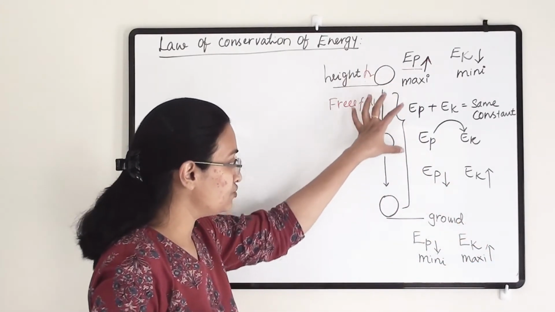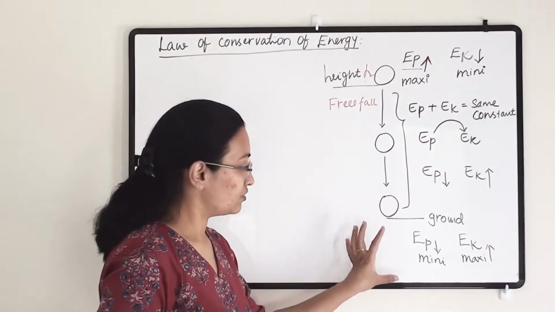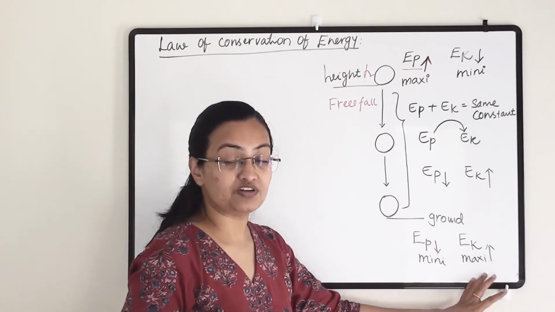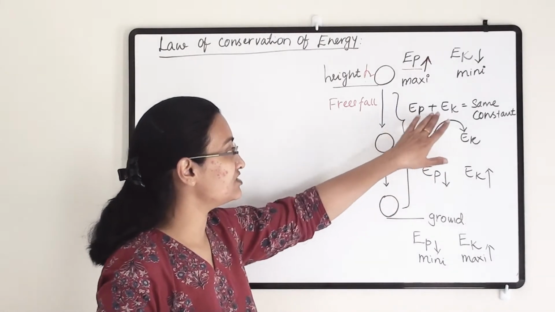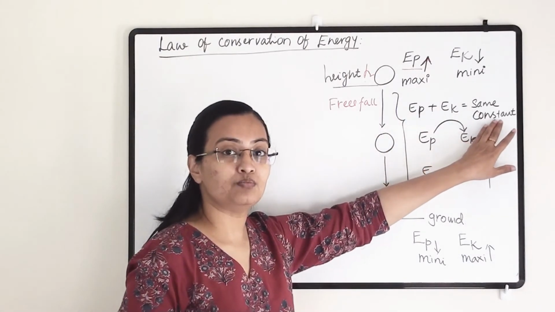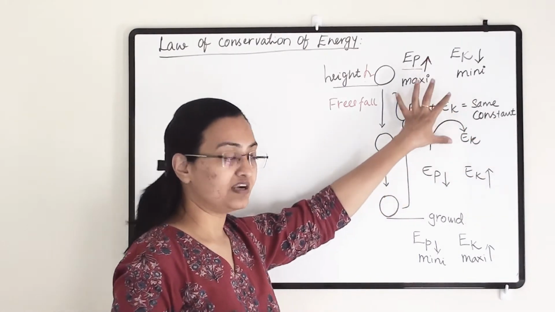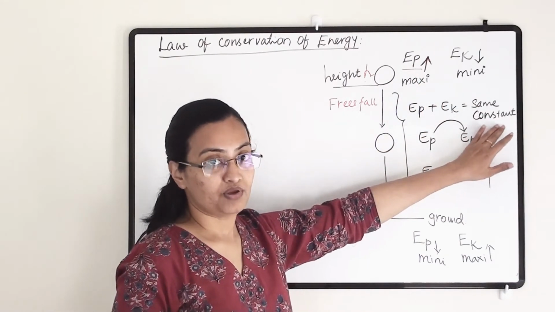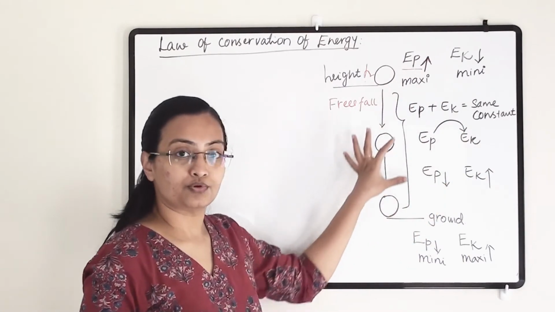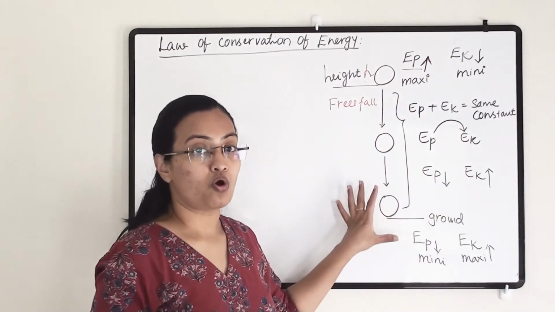So complete potential energy has been transferred into kinetic energy, but throughout its journey the sum of potential energy and kinetic energy has remained constant, because in this total process there will be no loss of energy.